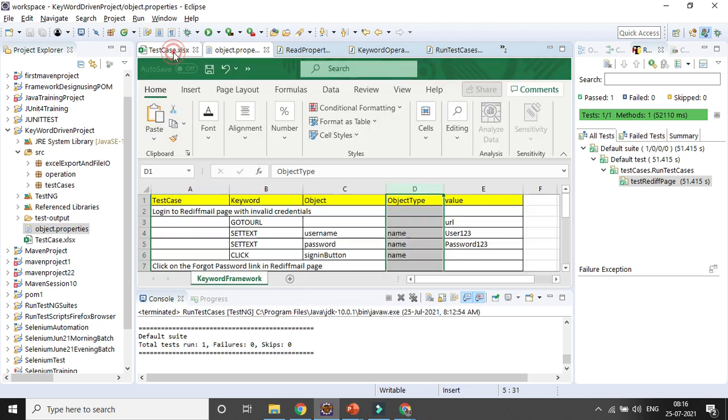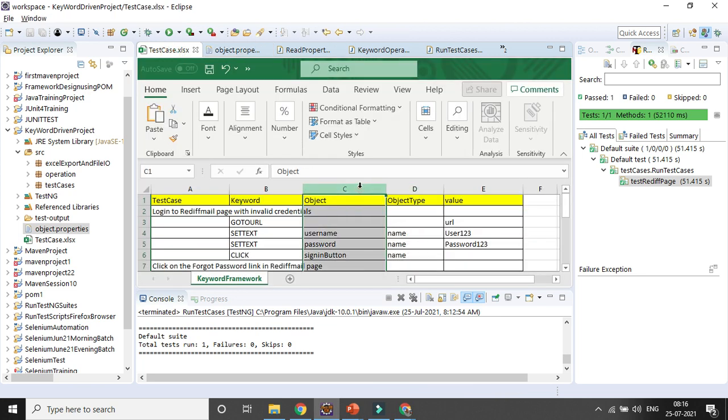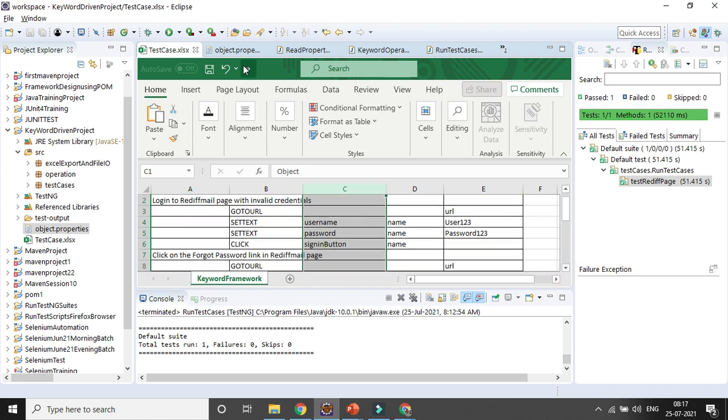I am defining this in the cases object column, and this is the value. So this is my first two things.